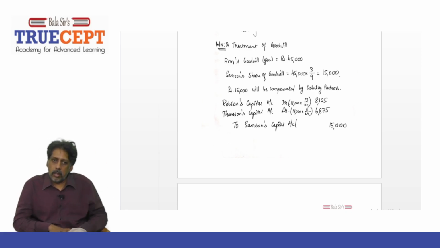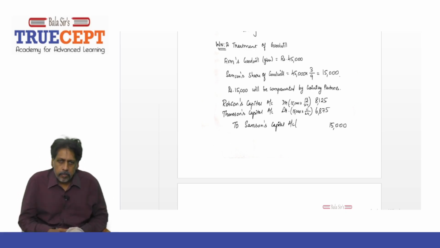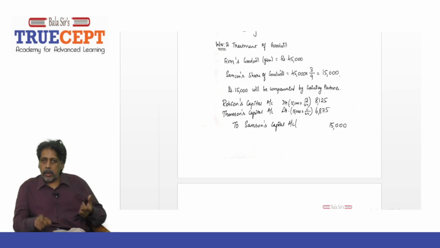Now we're going to record the journal. Just see the journal. It will be debit the gaining partners and credit the sacrificing partner. It is going to be R's capital account debit. Also T's capital account debit. Now how much R's capital? 8,125. And how much T's capital? 6,875.